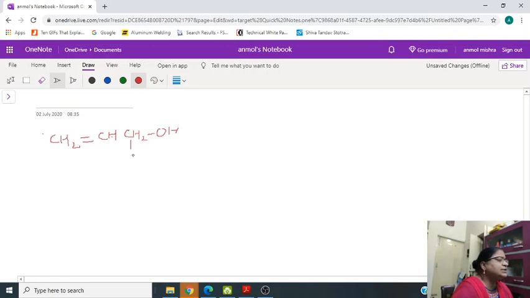Again, this is sp3 hybridized carbon to which OH is attached. Adjacent to it is a double bond.